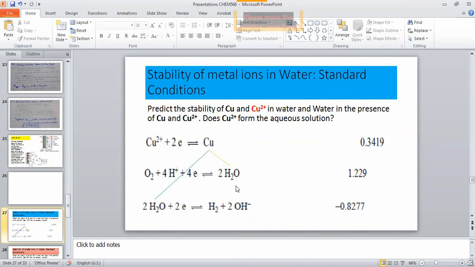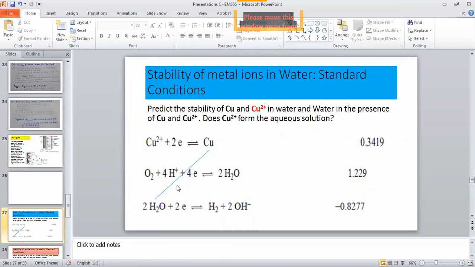Because in your solution there is only water, there is no hydrogen, there is no hydroxyl ion, there is no oxygen over there, there is only the water. That's why we are considering the water. So which way is the impossible and which way is the possible way? This is impossible because both are in the reduced form. These two cannot react with each other. So this is the only way. The copper metal may react with the water.